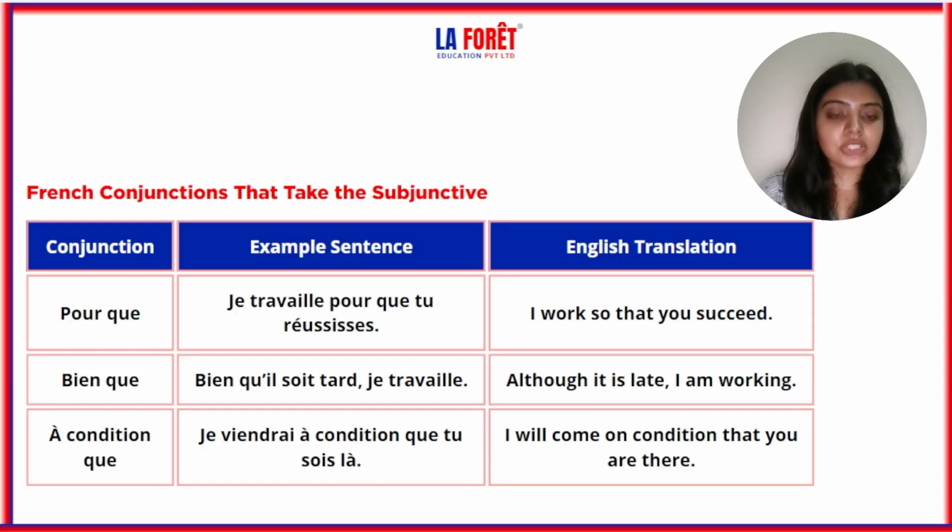À condition que, which is je viendrai à condition que tu sois là. I will come on condition that you are here. Now, after que, we have put here tu sois. And sois is subjunctive. So just remember that after que, there will always be the subjunctive conjugation. Like with pour que, je travaille pour que tu réussisses. Next is bien qu'il soit tard, je travaille. Next is à condition que, je viendrai à condition que tu sois là. So these all take the subjunctive.